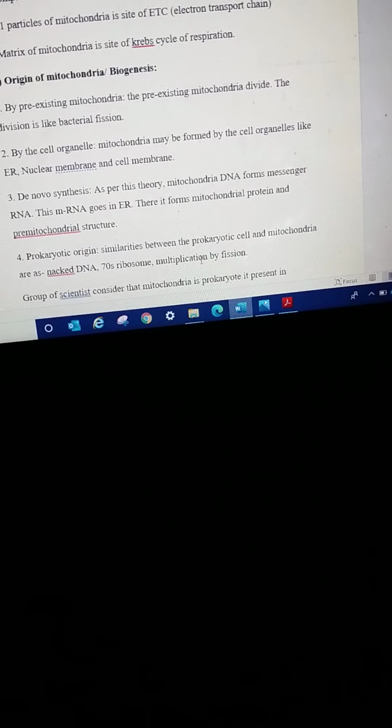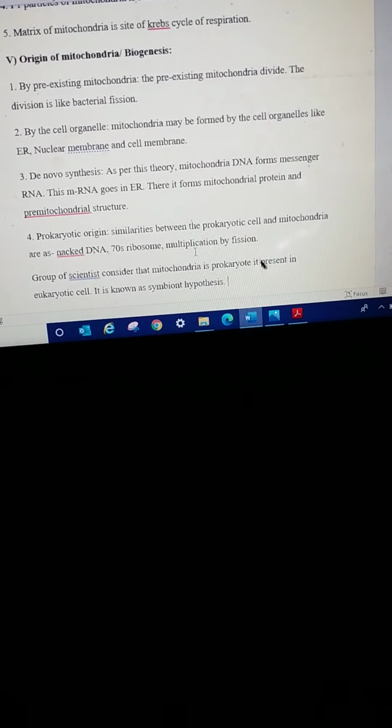Then another concept regarding the biogenesis of mitochondria is the prokaryotic origin. A group of scientists consider the similarities between mitochondria and prokaryotic cells, that there is naked DNA. In the mitochondrial cell organelles, there is the presence of naked DNA, 70S ribosomes and multiplication by fission.